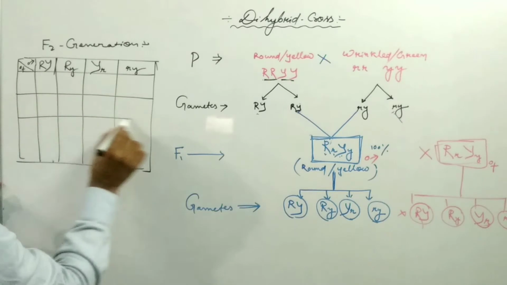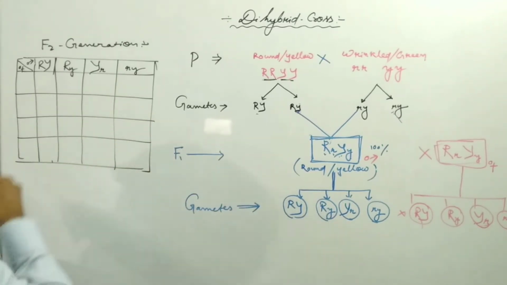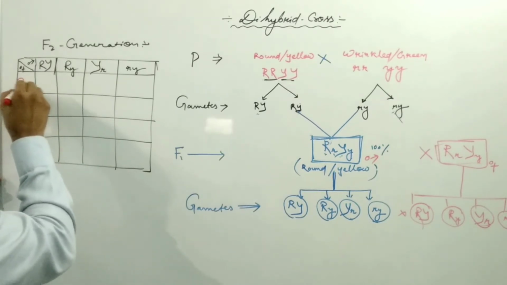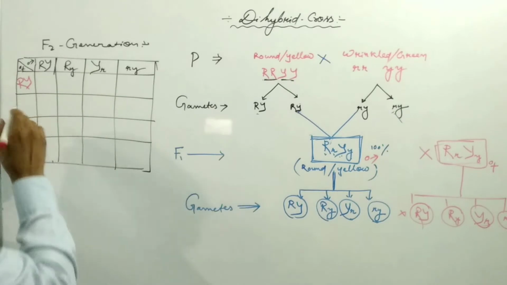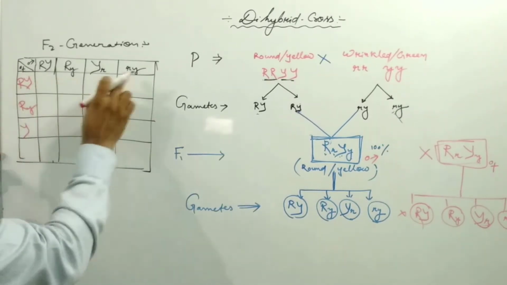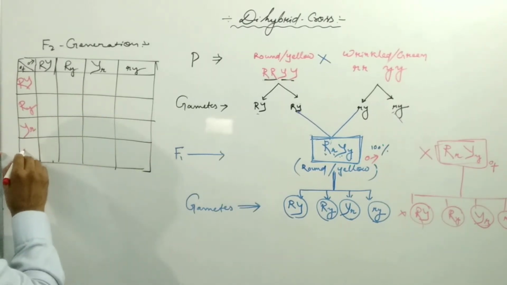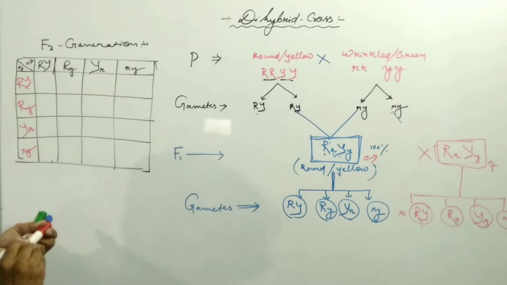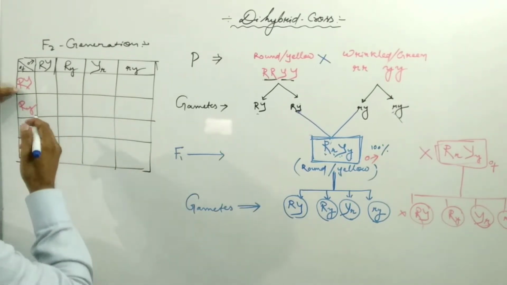And on the left side, you may write capital R capital Y. This is the gamete of the female. Capital R small y. The gametes are the same, male and female. Capital Y small r, and small r small y. So that is the fusion, that is the fertilization.